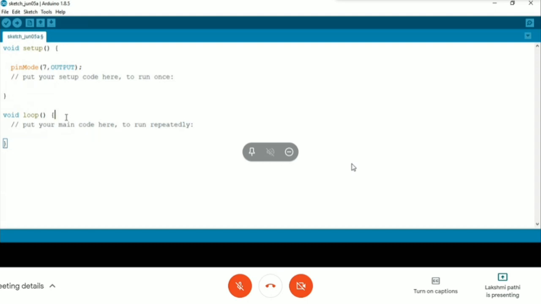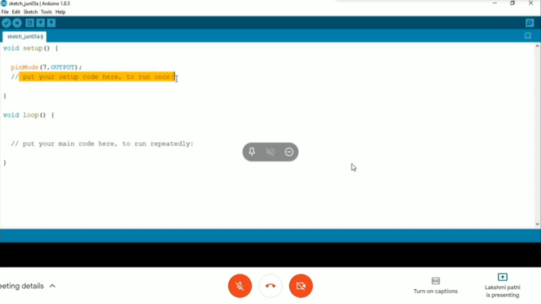For LED blinking, for one LED I need only one output port, so I choose that output port. The double slash is used for comments. It will not be included in your program, it's just for your reference. This 7th pin I am using for the output.